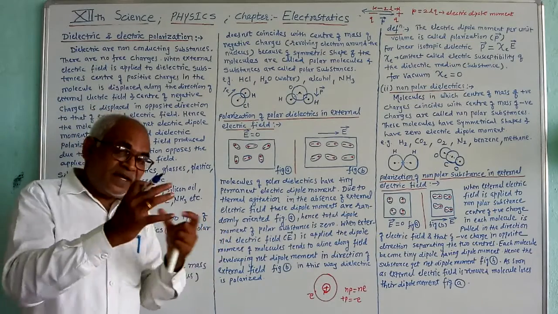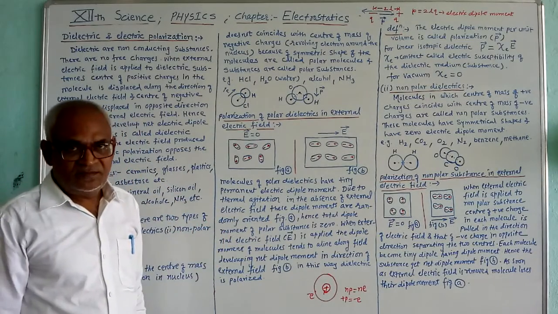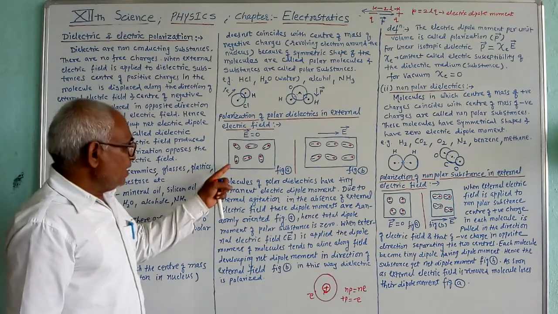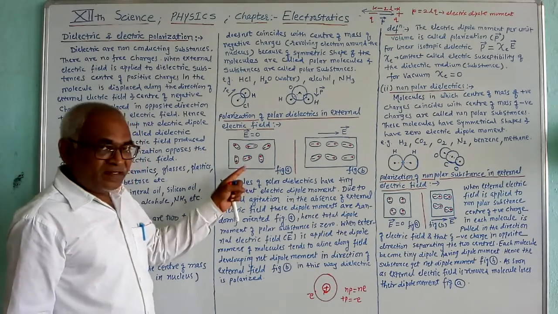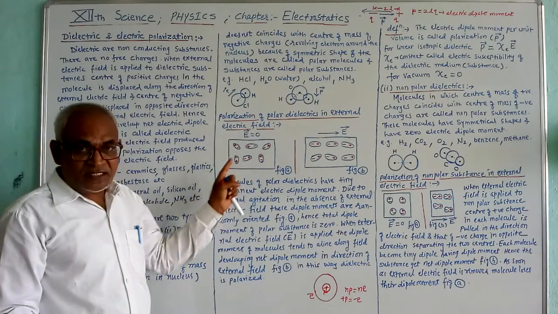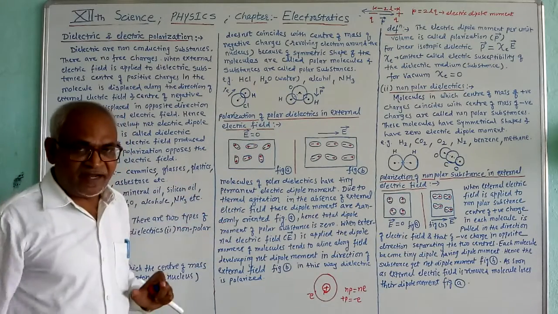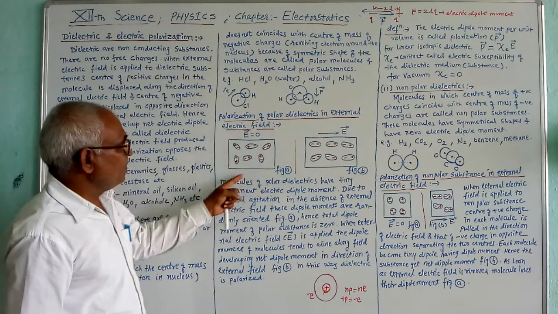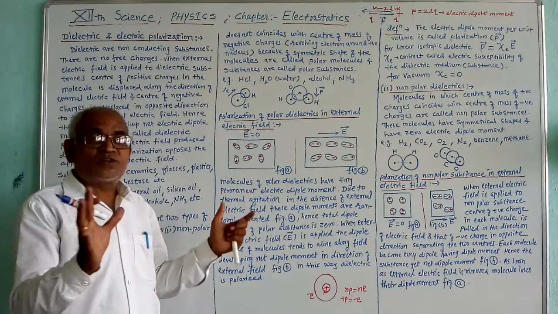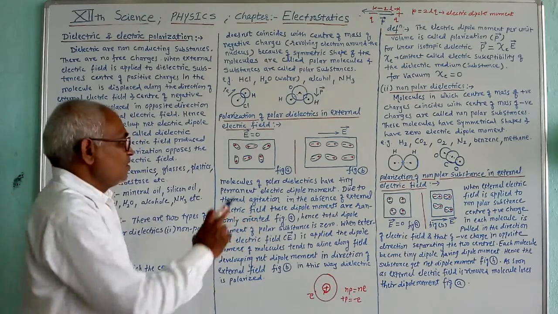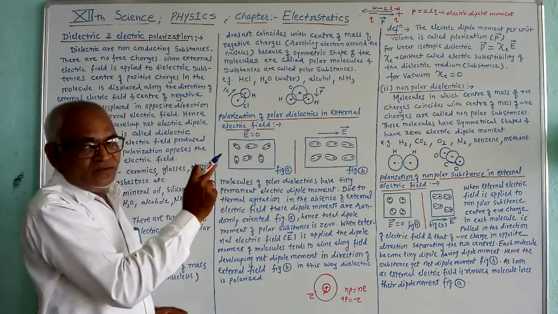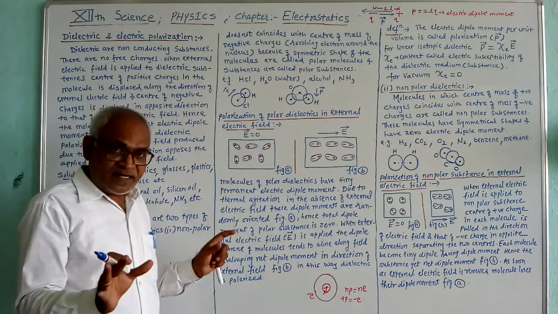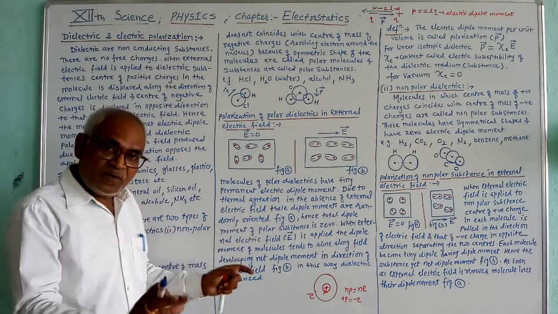That means it possesses an electric dipole moment. But here, due to thermal agitation, when no external electric field is applied, the molecular dipole moments inside this polar substance are randomly oriented. Therefore, the net electric dipole moment of this substance is equal to 0. This polar substance as a whole, when no external field is applied, does not possess any electric dipole moment.